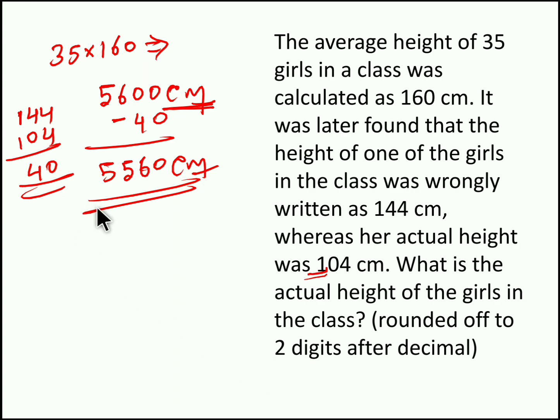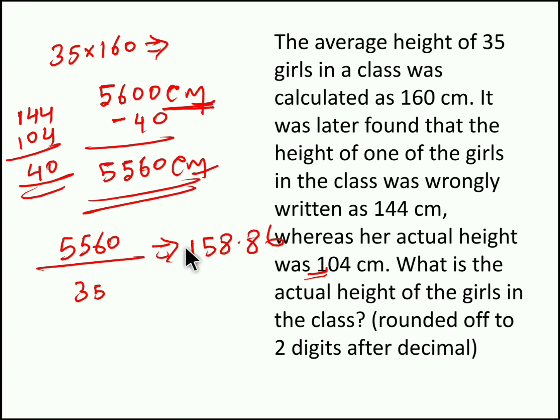With this we can easily find the actual average of these girls. 5560 is the sum of height of all the girls. Now we totally have 35 girls. So 5560 by 35, we get 158.86 centimeter. So this is the actual average of these 35 girls. 160 is not the actual average. 160 was the average because of this 40 centimeter excess. So this is the actual average of these girls. Hope you understood the problem.